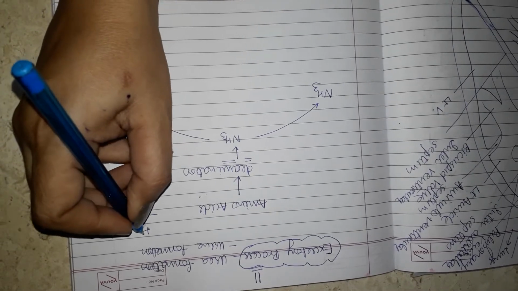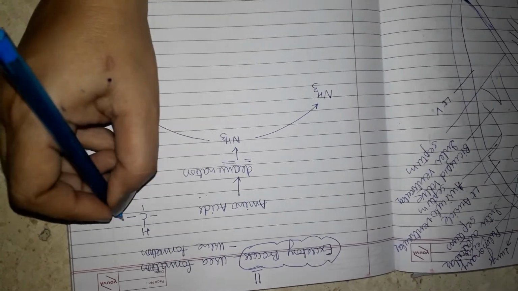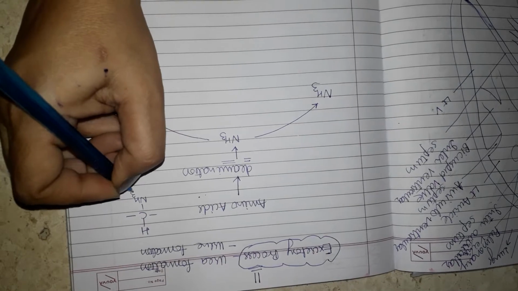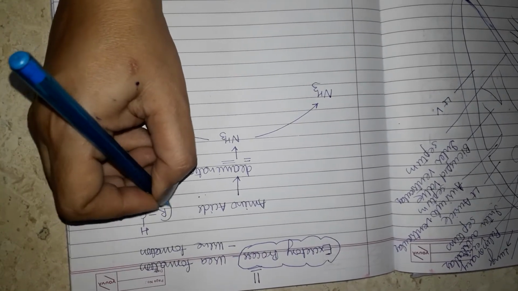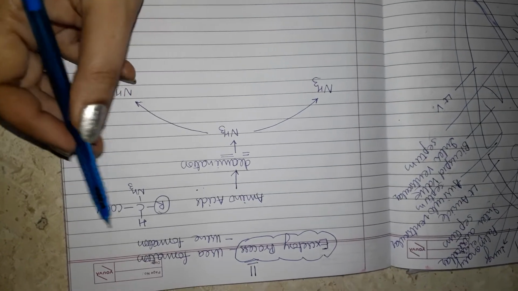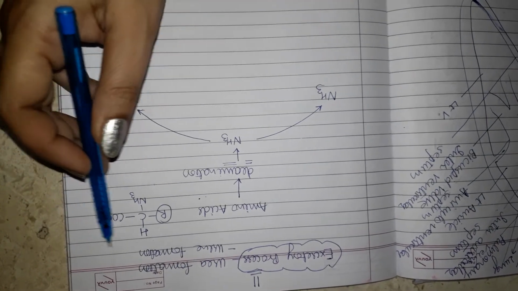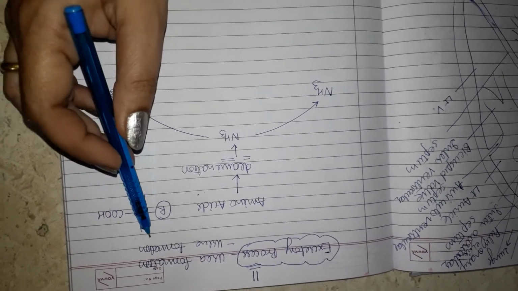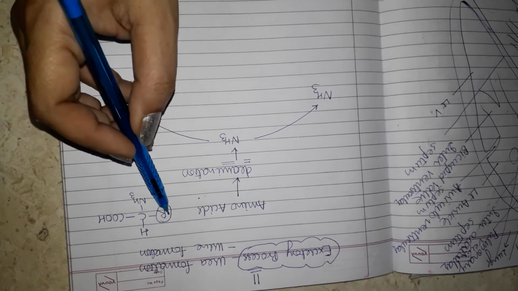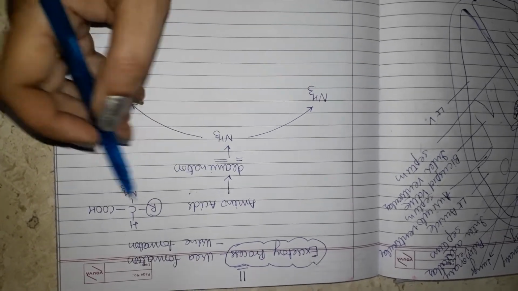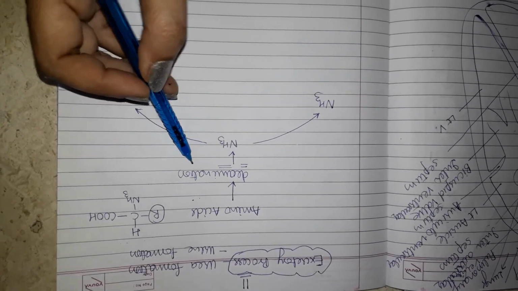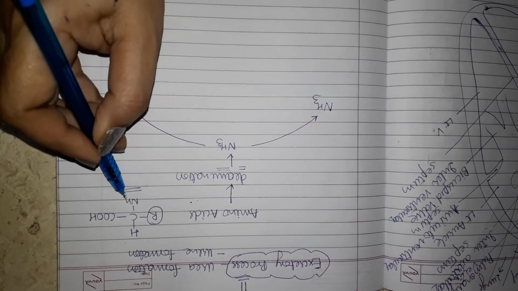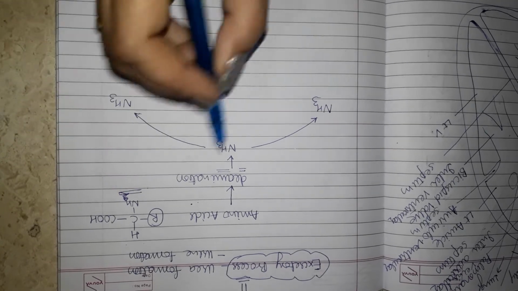It consists of hydrogen, one amino group, one carboxylic group, and R represents the side chain. This is the basic structure of an amino acid, which is common in all the amino acids. Only R, that is the side chain, is different. The amino acids undergo deamination, means removal of this amino group.